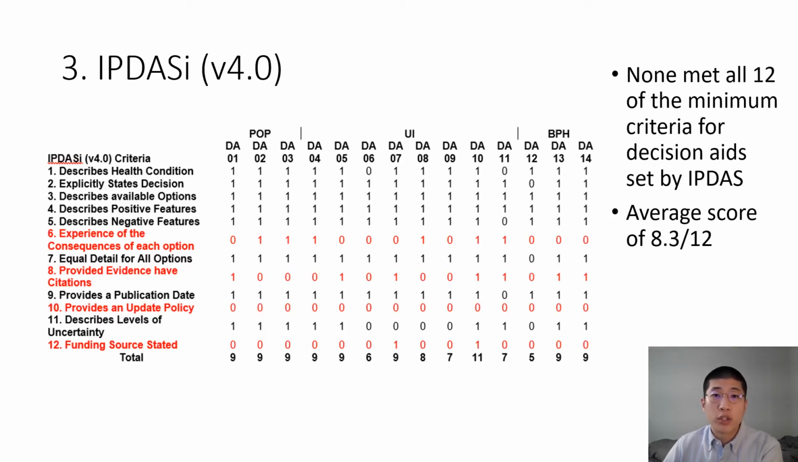IPDASI is similar to the DISCERN instrument, but it is more specific to assessing decision aids. None of the decision aids met all 12 of the minimum criteria, and the average score was 8.3 out of 12. The text in red highlights where the majority of the decision aids scored poorly. As indicated, none of the 14 decision aids provided an update policy, suggesting that addressing these issues can easily and quickly improve the quality of the decision aids.